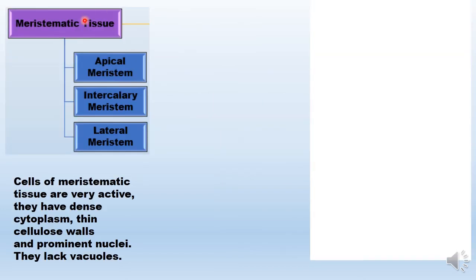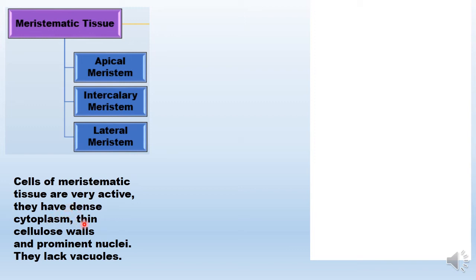So first we need to understand that if the cells which are forming this kind of tissue have the dividing ability, then those cells will not be taking any particular kind of structure. They will not be doing any particular kind of function. This is a reserve of cells which can keep dividing. It has retained the capacity to divide so that it can supply the cells for various kinds of permanent tissue formation. And the meristematic cells are characterized by very active metabolism, dense cytoplasm to meet the demands of that active metabolism,